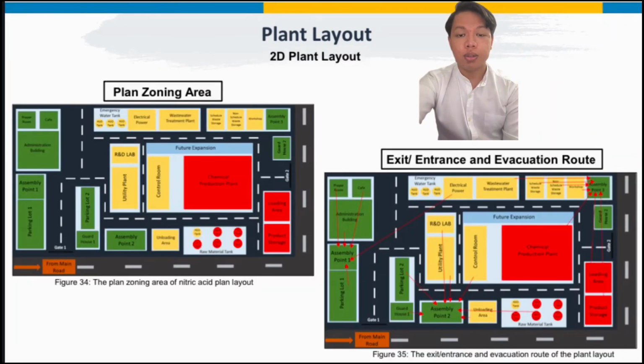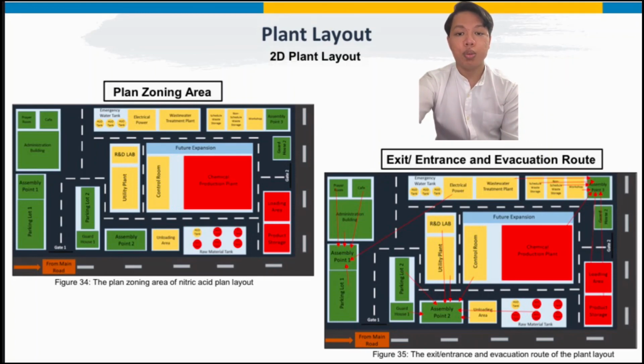Now let's proceed to the planning zoning area. In our production of nitric acid, there will be 3 zoning areas, which are Zone 0, Zone 1, and Zone 2. For Zone 0, the area is indicated in red color. This is the highest risk area, exposed to explosive gas, and accident situations can very easily happen in this area.